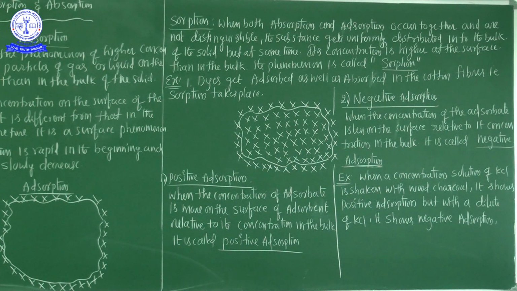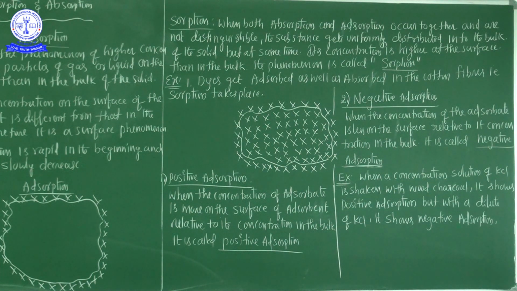These are sorption, absorption, adsorption, adsorbate and adsorbent. These are the most important definitions at the board level. So every student must prepare and write these definitions in your notebook and prepare well.